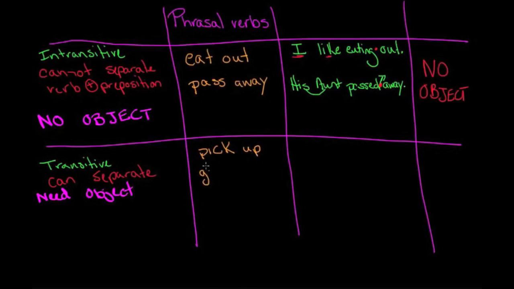And then another one, give back. This is to return something to someone. So let's take a look. When we keep them together, we'd say, for example, he picked up his mother from the airport.